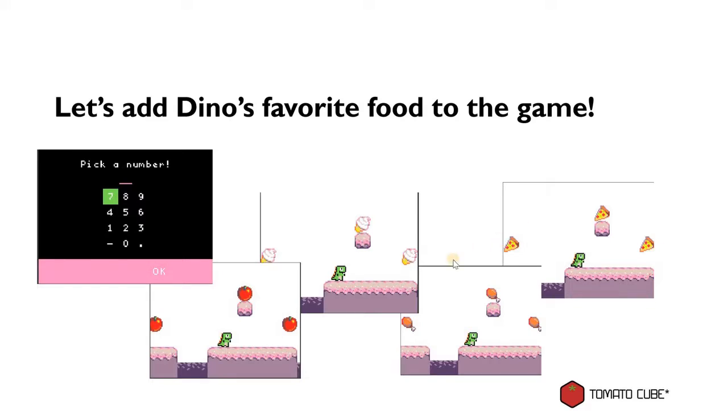For instance, if you choose number 0, it will show pizza. If you choose number 2, it will show the drumstick, and so on. So it depends on the number that you pick. It will change the food that is being displayed in the game. That will utilize the knowledge of arrays as well as loops. So let's take a quick look. How do we do that?